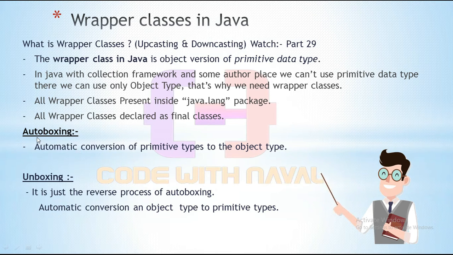Here we have two processes. One is autoboxing and the second one is unboxing. Autoboxing means automatic conversion of a primitive type to the object type. Here we don't need to convert, it converts automatically. When we store any primitive data type inside a wrapper class, it will automatically convert. The second one is unboxing. It is just the reverse process of autoboxing: automatic conversion of an object type to the primitive type. When we store any object value inside a primitive type, that time also it will automatically convert. We don't need to convert that.